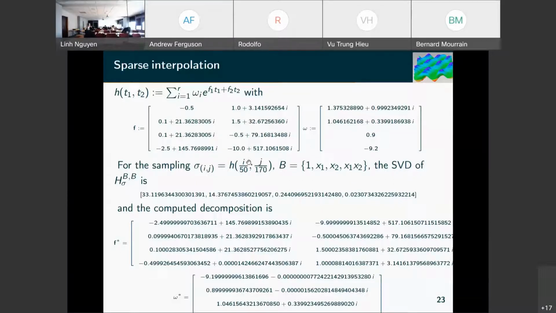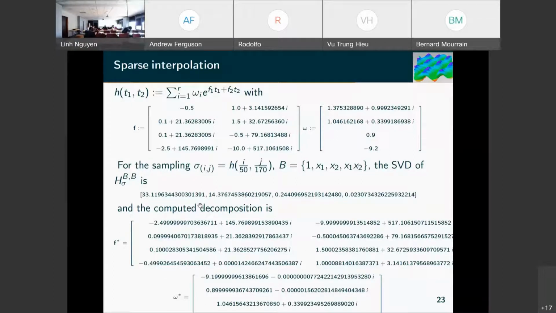So what we have seen is that we can do sampling on a grid and apply this technique to the values, the moments sigma ij, which are h of i over 50, j over 170. Do this evaluation, get from this a matrix B which has these SVDs, these singular values.